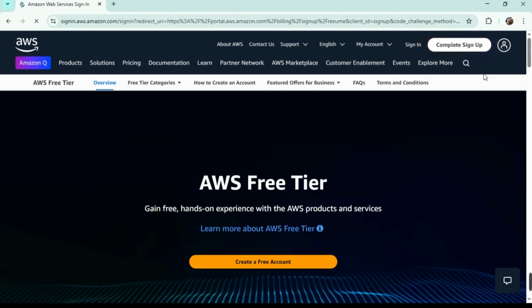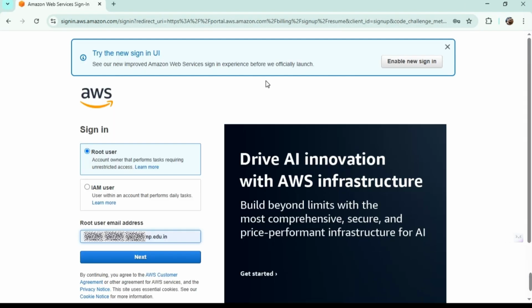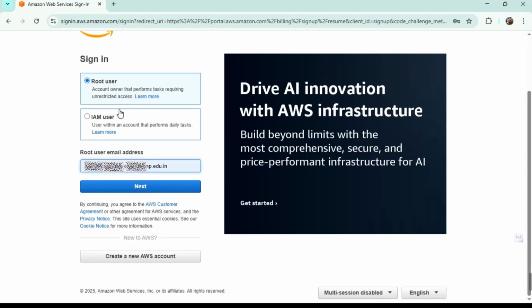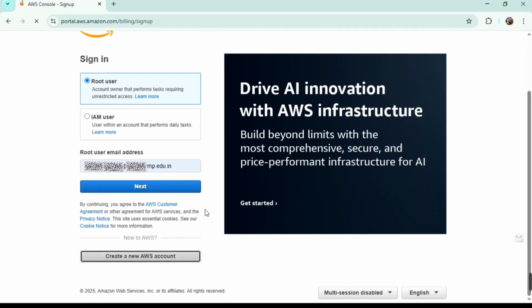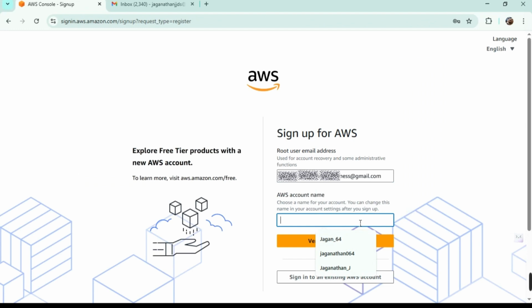This won't be showing if you're signing up for the first time. You have to go to create a free account so that you will finish the first experiment. It's just a junk account, so I don't care much.